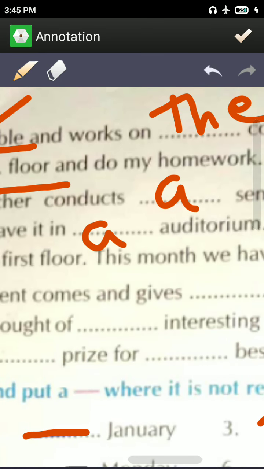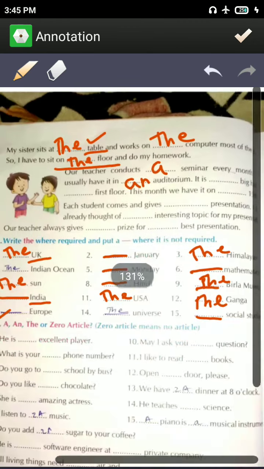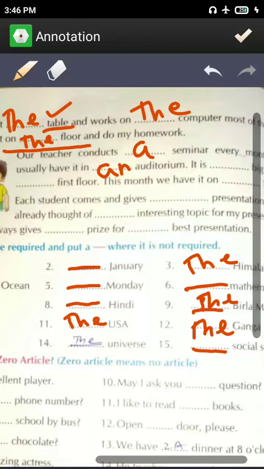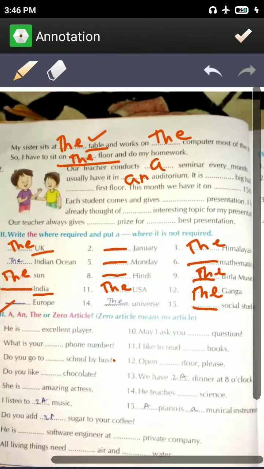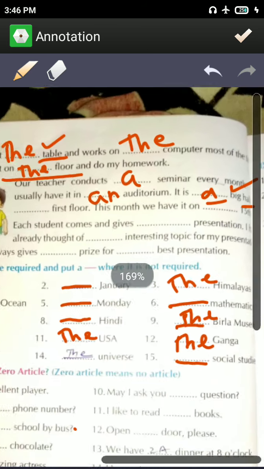an auditorium. It is in auditorium. An auditorium. Wait. Answer will be sixth. Answer will be here N, because it is talking about auditorium first time. So answer will be N. It is a big hall. Which type of hall? A big hall. You know, here we will talking about hall. Which type of hall? Big hall. So before big we'll use A here.